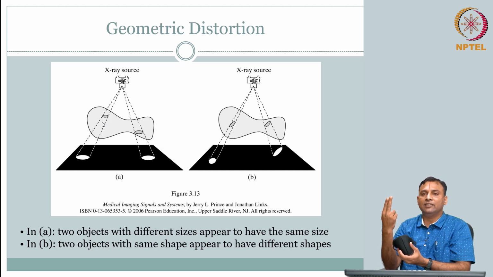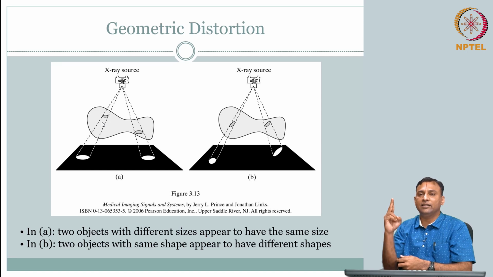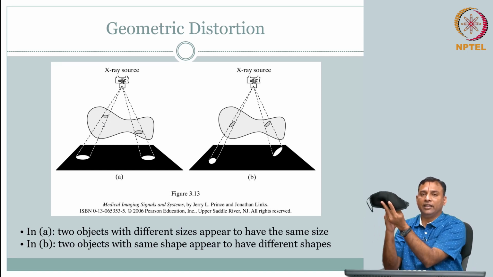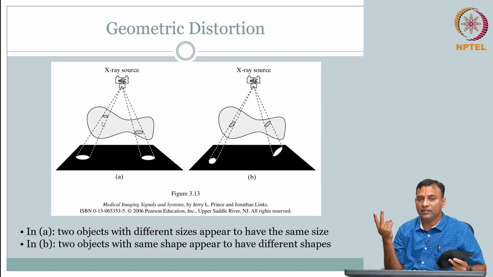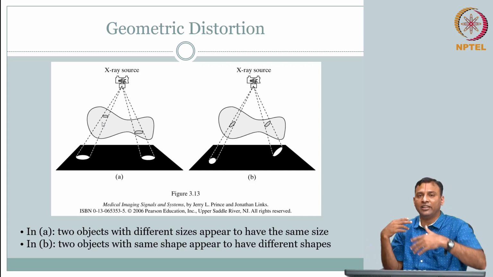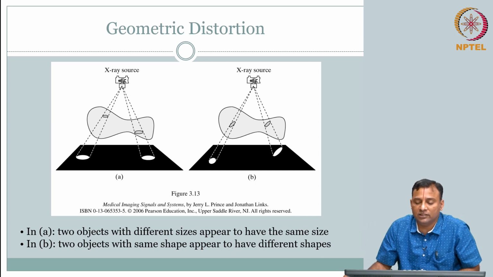If it is like this, it will give a different width. If it is like this, it will give a different width. If I have this in front, I don't know which direction it is, that is the problem. It is inside, so which projection I will see, I don't know. That is a challenge. I can do the correction for everything else, but the distortion is still going to be a challenge.